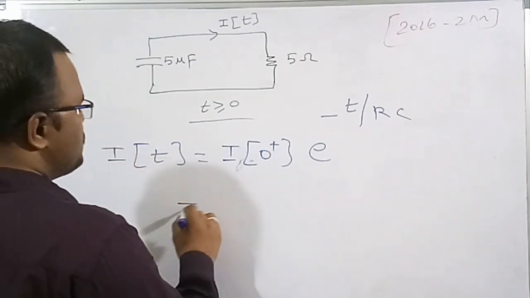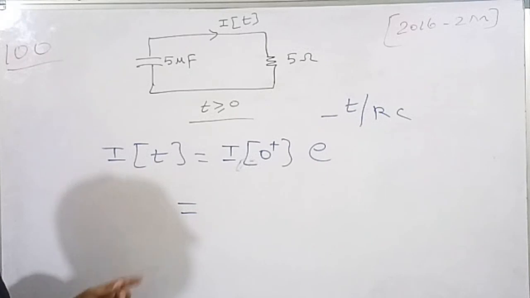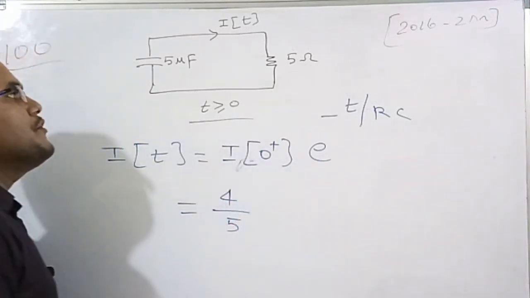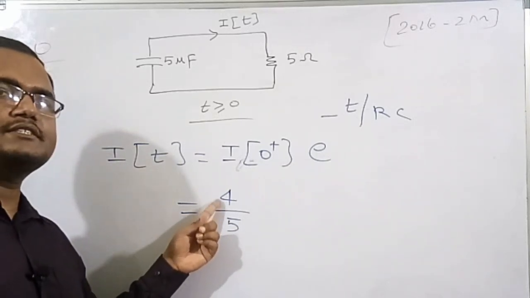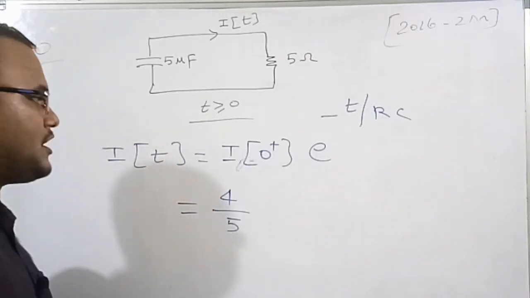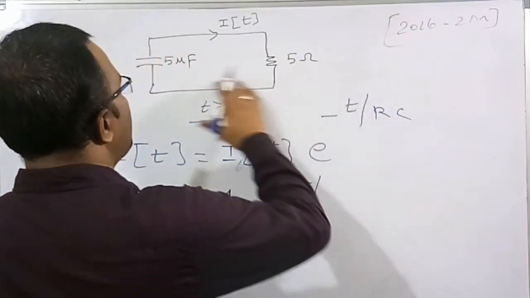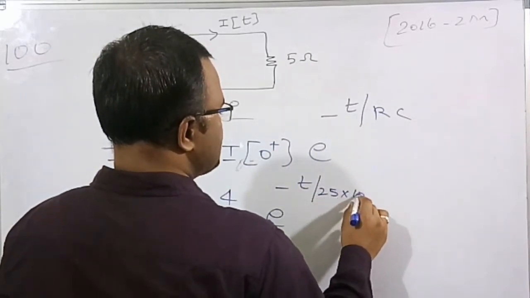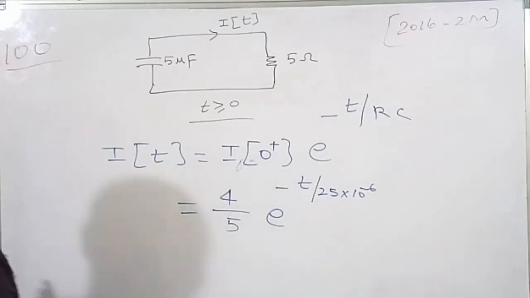So therefore, if you do the substitution, I of 0 plus, which we already know, is 4 by 5, which we already calculated, where 4 is the voltage across the capacitor at 0 plus, and 5 is the resistance value. E to the power of minus t by RC. RC is how much? R into C is 5 into 5, 25, so 25 into 10 to the power of minus 6. So this is the current, but we need to find the charge, right? So what is the formula?